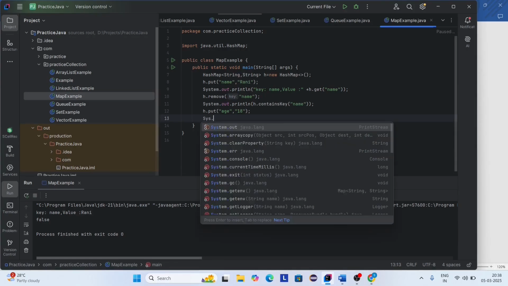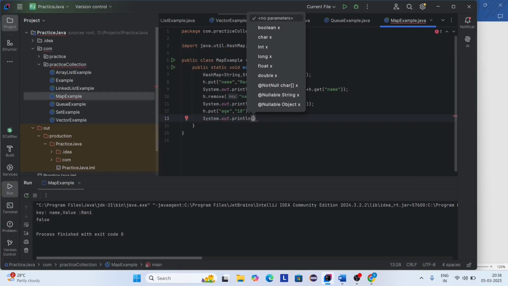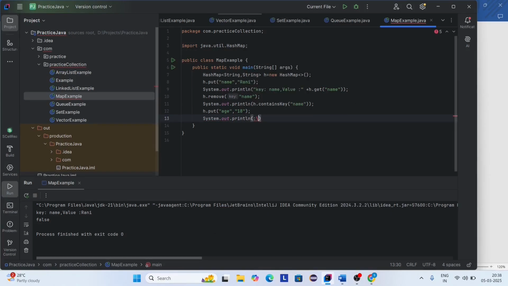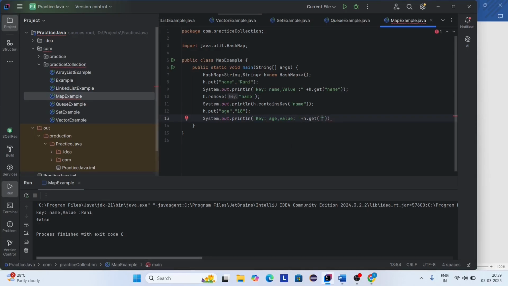So System.out.println, key colon age, comma, value colon h.get method, and here passing age. Okay, let's run this code.